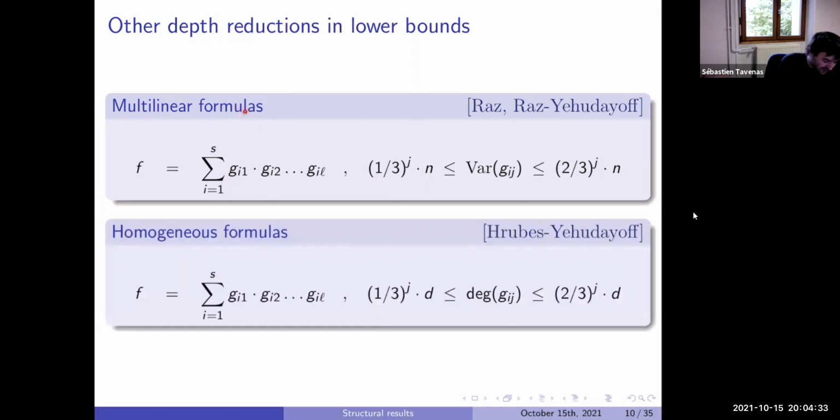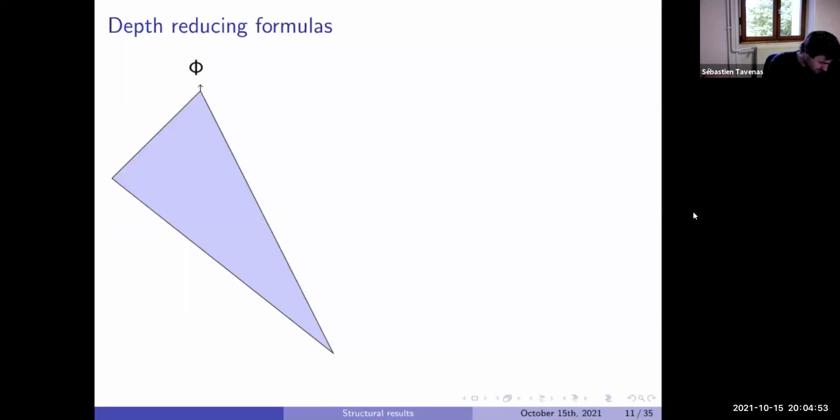If you start with multilinear formulas, or you start with homogeneous formulas, it's mostly the same thing. The constraint of your G_i is not anymore the number of variables, but the degree. We'll come back at some point in a few minutes to this result. So there are other things if we know at the beginning something more about your model. Okay, back to the classical results.